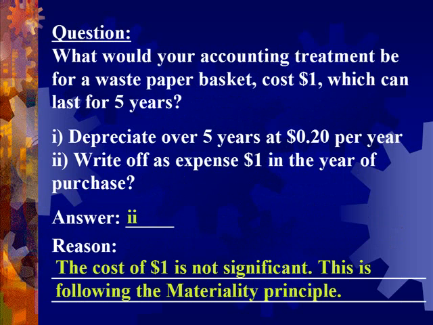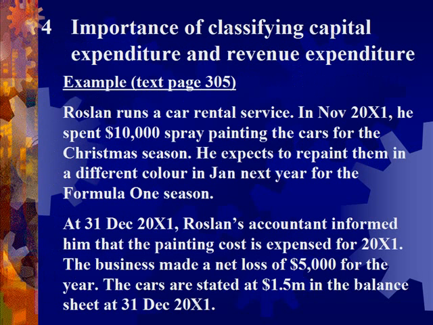If we were to follow the matching principle, the waste paper basket should be depreciated at 20 cents per year for 5 years. It would make our net profit very accurate, but the extra time and effort would not be worth the accuracy. A user of the financial statement would not change his decision if he were told that the net profit of a business is 20 cents more, or 20 cents less. The word material means important. To be important, the item must be large in relation to the size of the business.